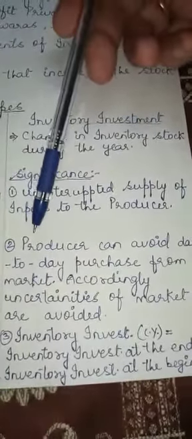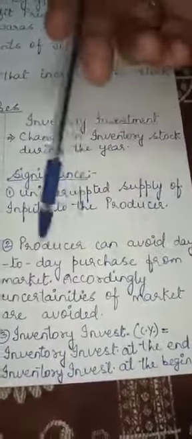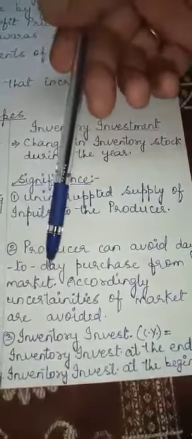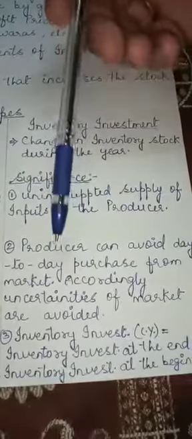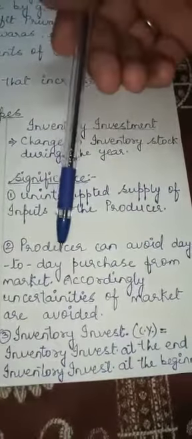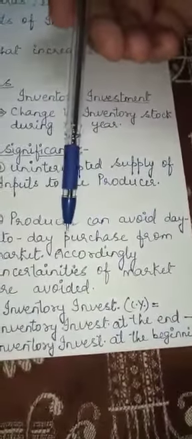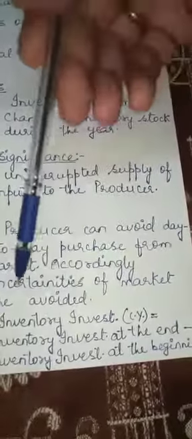The second significance of inventory investment is that the producer can avoid day-to-day purchase from the market. In order to do production, the producer needs raw material. If the producer keeps a sufficient stock of raw material, he has no need to make daily purchases, and accordingly the uncertainties of the market are avoided.